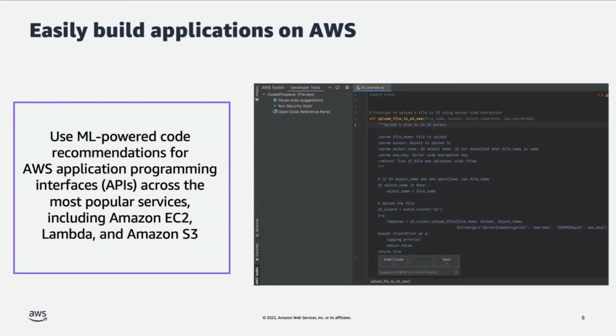We're saying we want to upload a file to S3 using server-side encryption. And as you can see, it has generated the entire function for you, right? So you don't have to visit the AWS documentation, or in this case, the Boto3 documentation for Python. The entire function is generated within a few seconds, and it also takes into account that you said you want to use server-side encryption, right? So if you look at the arguments for the function upload file, it includes the server-side encryption argument. And we'll also see this in a live demo today.